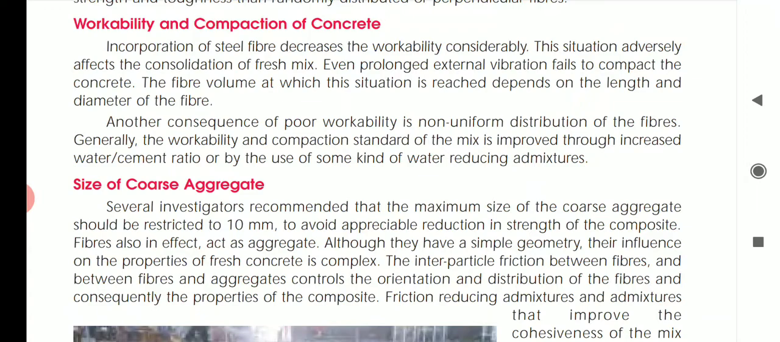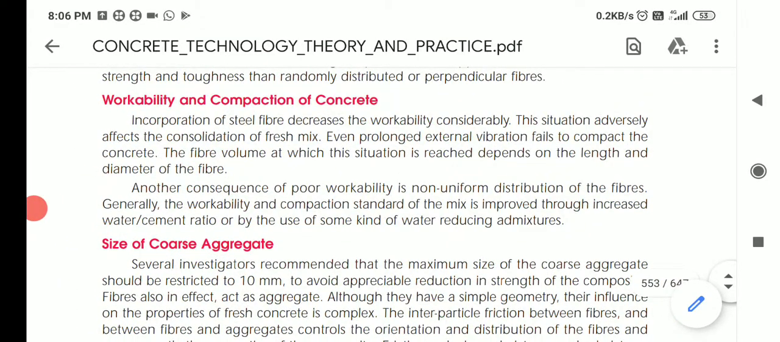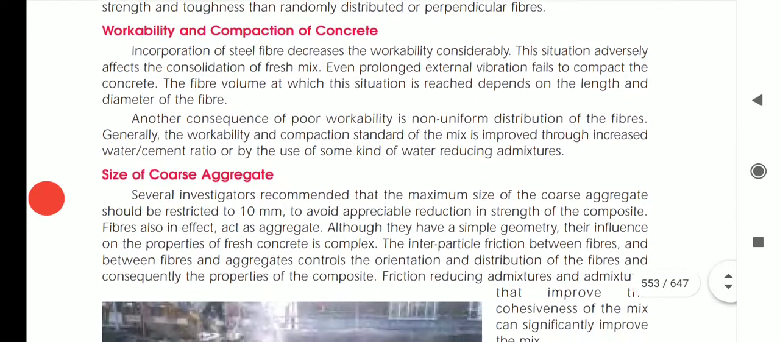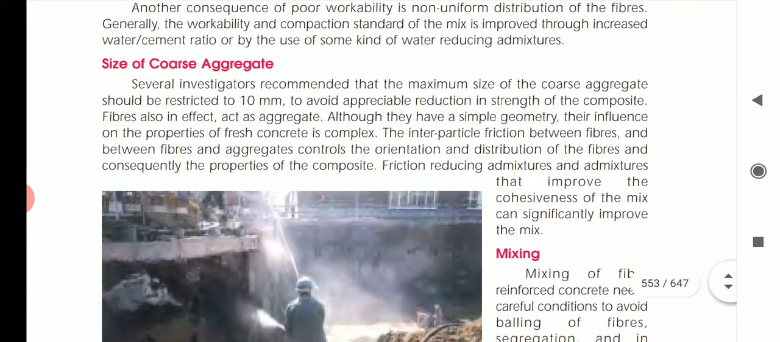The fiber volume at which this situation is reached depends upon the length and diameter of the fiber. Another consequence of poor workability is non-uniform distribution of the fiber. Like if you put fibers randomly, then also the workability of the concrete is going to reduce. The workability and compaction standard of the mix is improved through the increased water cement ratio or by the use of some kind of water reducing admixtures.